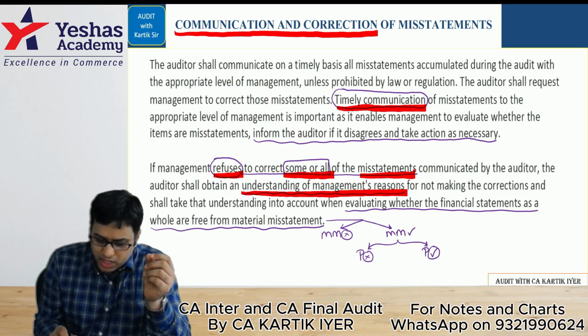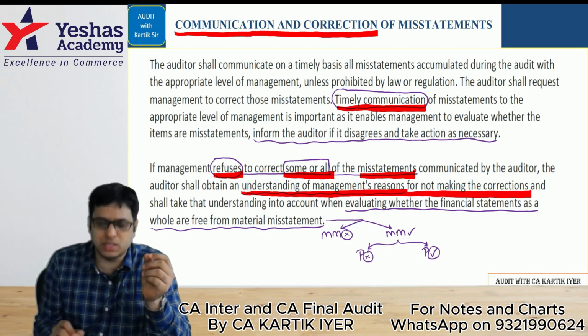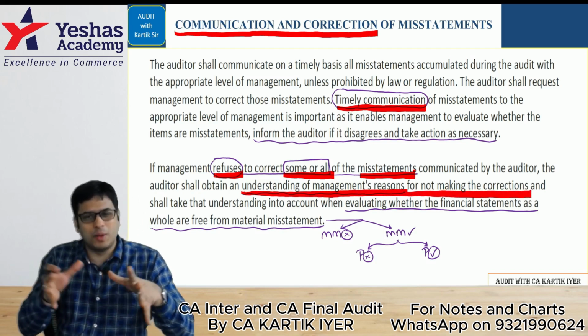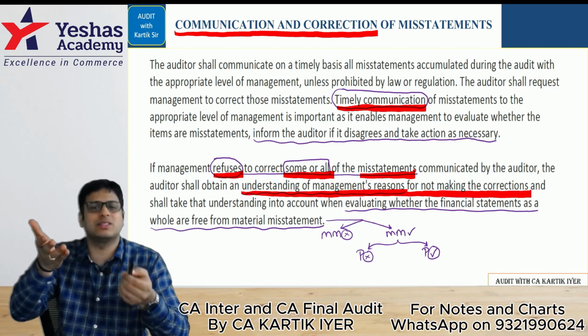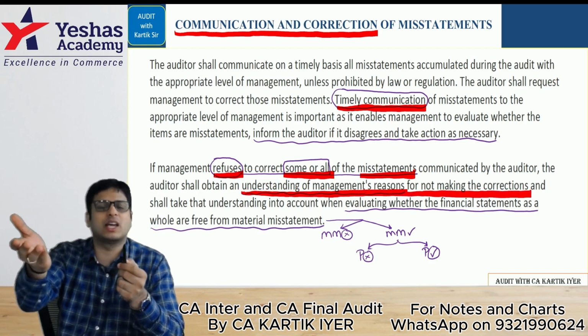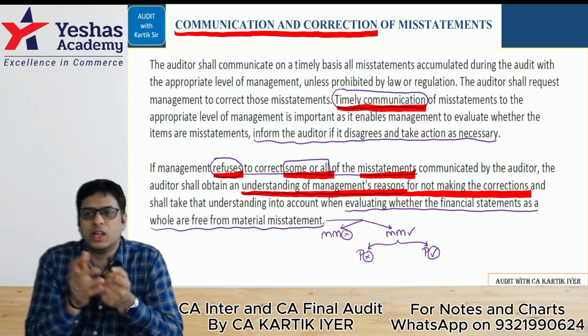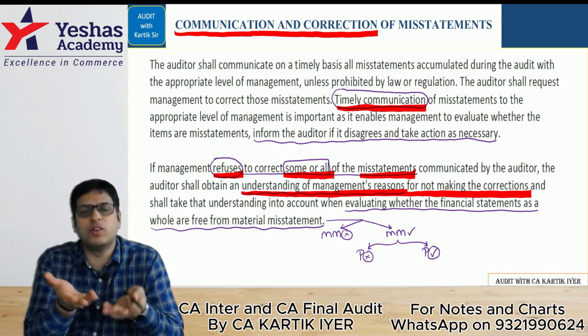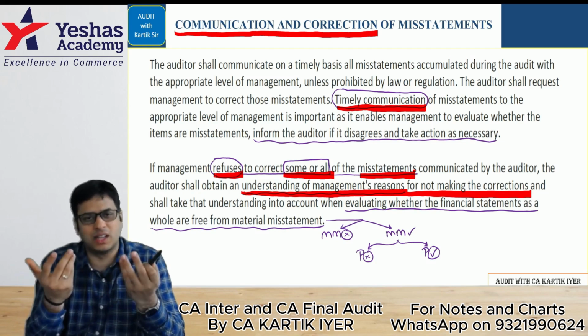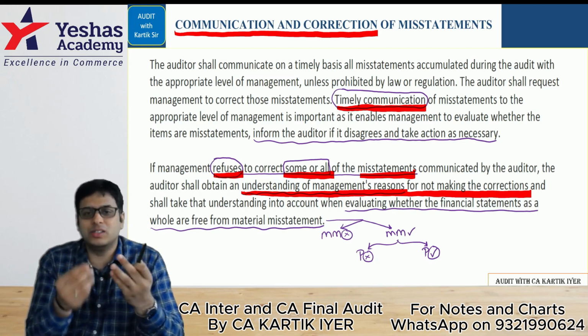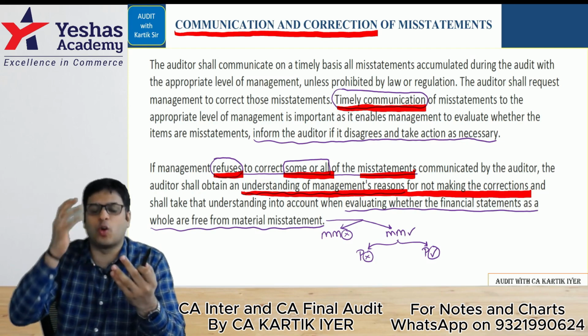Understand the management reason for not making the corrections. Normally, in the audit paper, you have to apply common sense in that situation. If somebody doesn't correct the misstatement which I have told them to do, then what will you ask them? You will ask them, why haven't you corrected? That is what you have to write in the examination. As simple as that. But you have to read the area and understand the concept nicely.